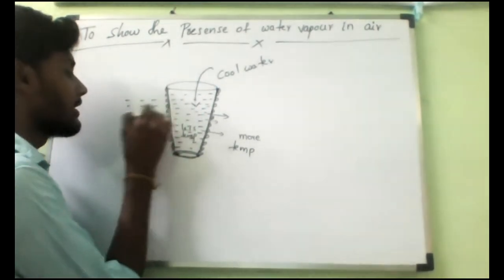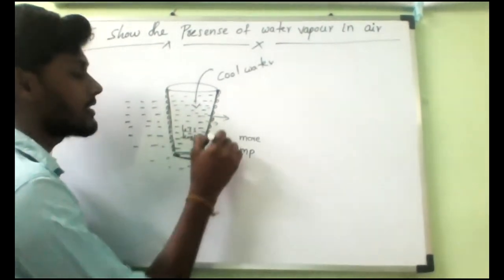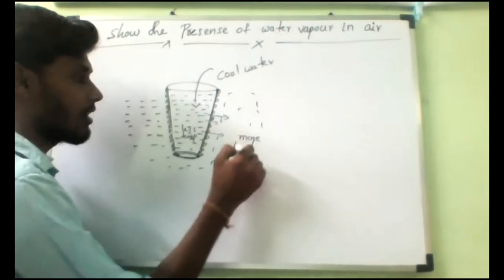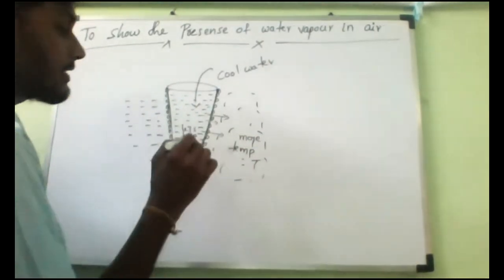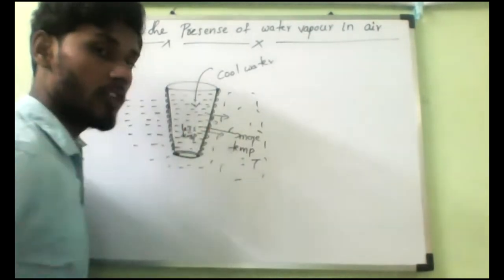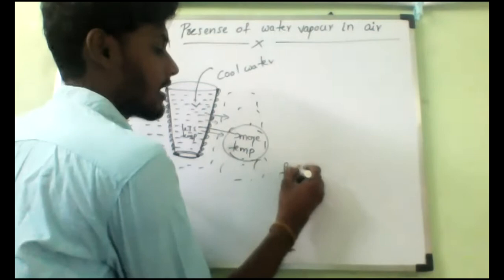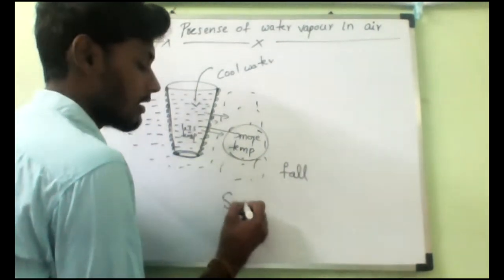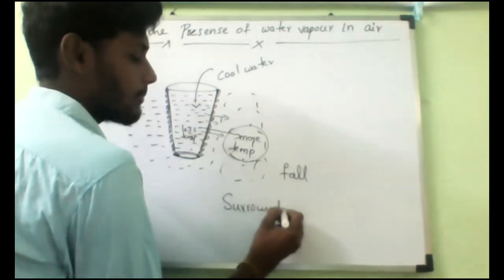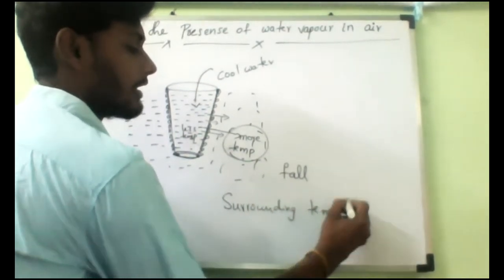Now, the glass has surroundings. What is present around the glass? Air, sir. Surrounded by the air, is it yes or no? So everywhere we have air. Now, if this coolness is absorbed by the atmosphere, will the temperature of the surrounding air fall or increase? It will fall. The temperature will decrease.